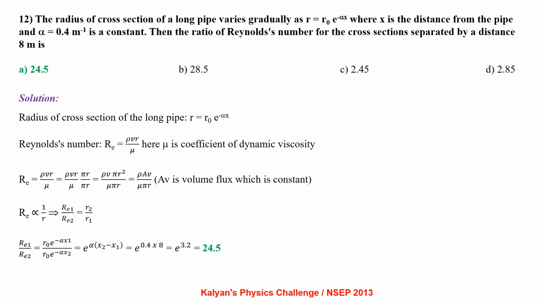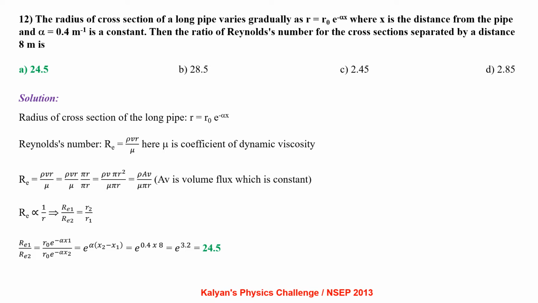The radius of cross section of a long pipe varies gradually as r equal to r0 e power minus alpha x, where x is the distance along the pipe and alpha is 0.4 meter inverse, a constant. Then the ratio of Reynolds number for the cross sections separated by a distance 8 meter is?